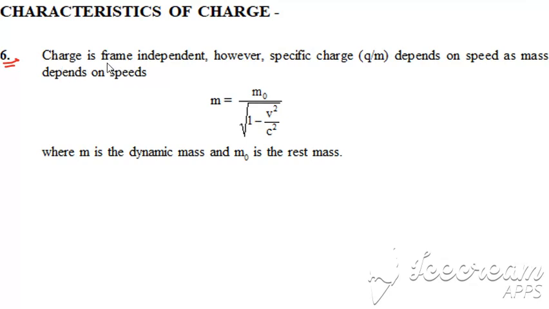The charge is frame independent. That means charge is independent of frame of reference. So let's say we consider an object that has charge Q naught. If somebody is watching this charge from earth and somebody is watching from the moon or any other platform, so platform A and platform B will not give different answers for the charge, right? That means charge is independent of frame of reference, even though A might be moving with some velocity, whatever that velocity may be.